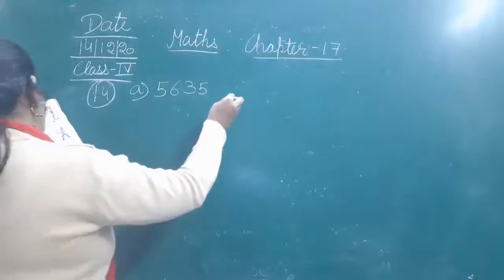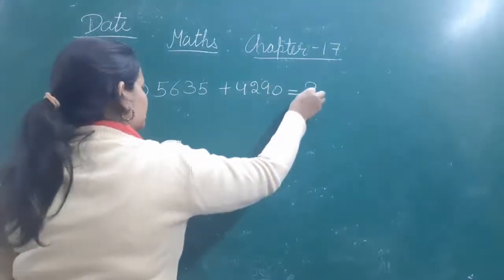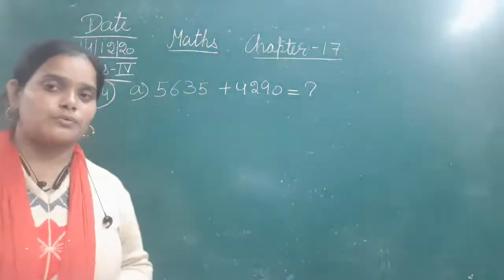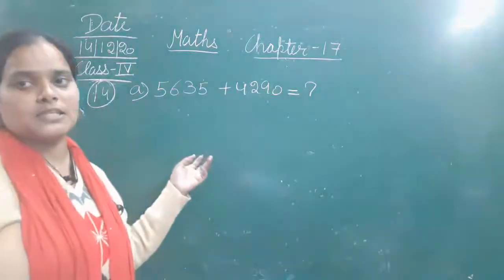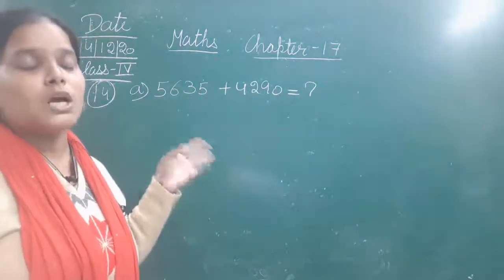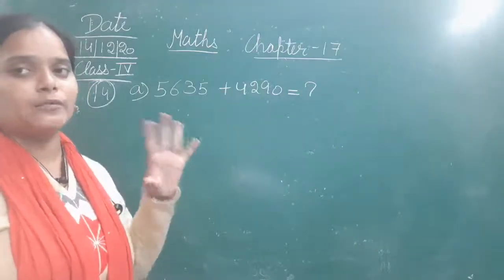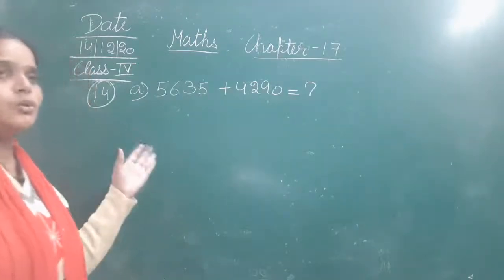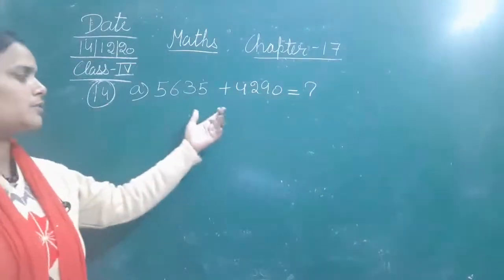So the A part is 5635 plus 4290. This is how it is given, and you have to frame the story for this. Story doesn't mean asking what is the sum of this and this. This is not a story. Just like the word problems and statement sums given in your book, you have to frame a proper story. Don't write it like that, what will you get after adding this and this. No, this is not a story. You can use these two numbers for the addition.